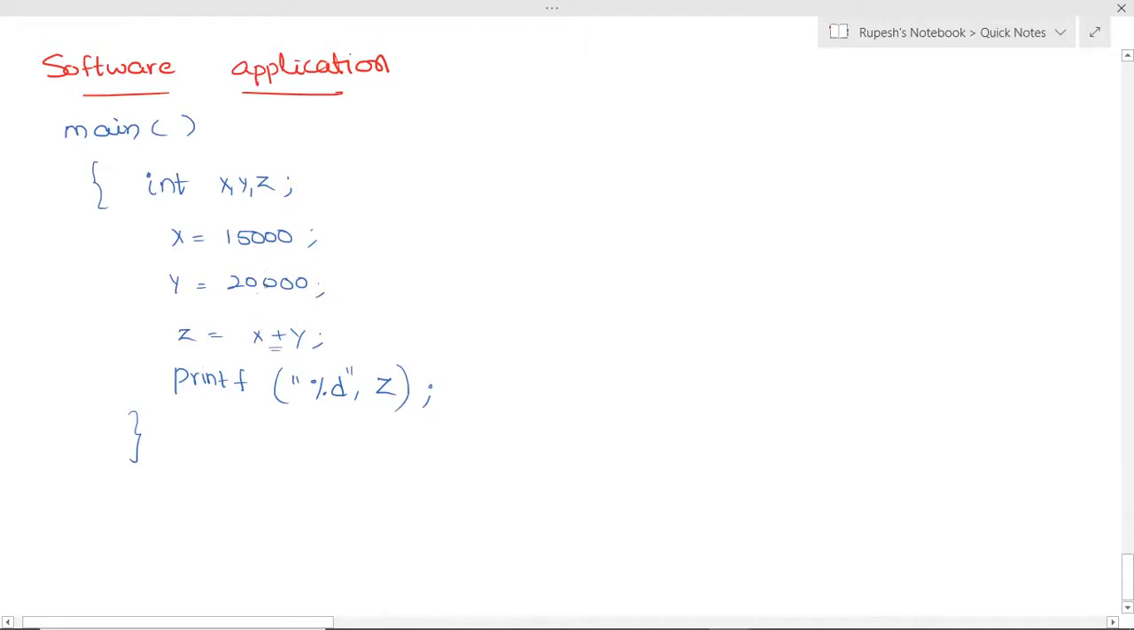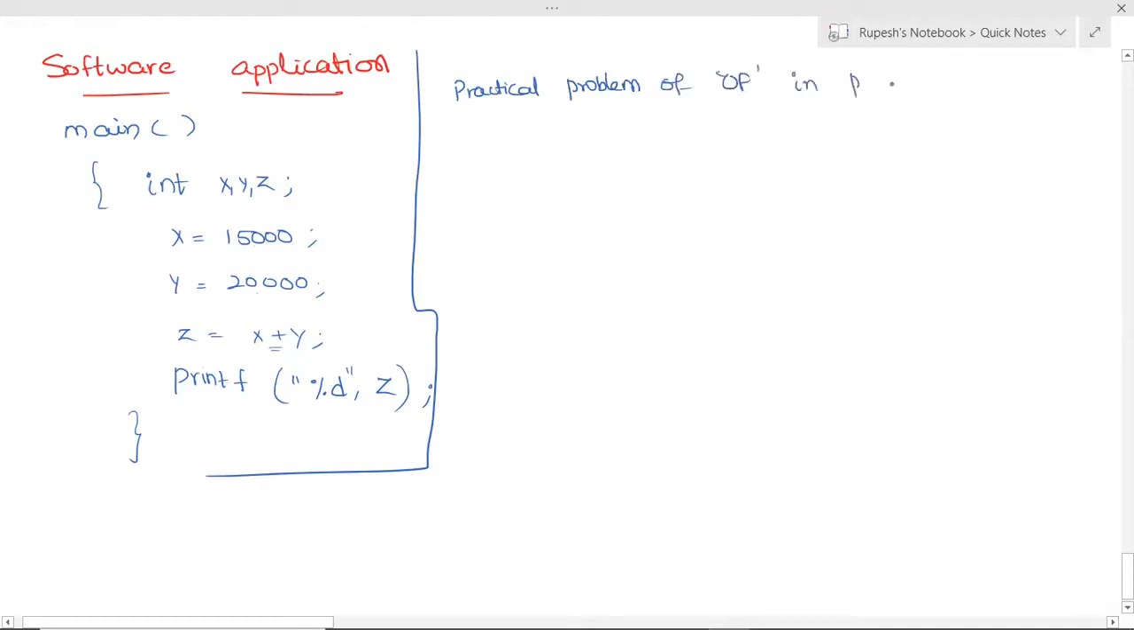When you write the same program and check the answer in a PC by using a C compiler, you will never get 35,000. Okay, so this will be very frequently asked in the interviews of ISRO, DRDO, or BARC. In these interviews, they will ask this question: why is it not giving the right answer? Why is it not giving 35,000? So for this program, what is the practical problem of overflow in the program?